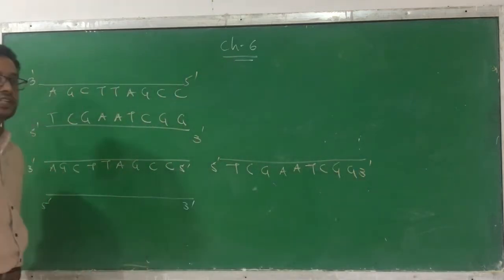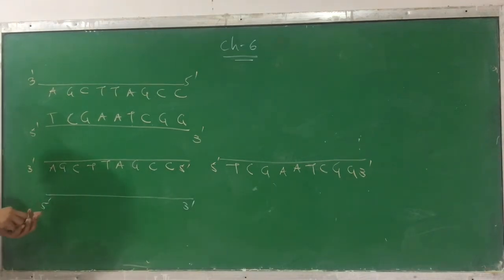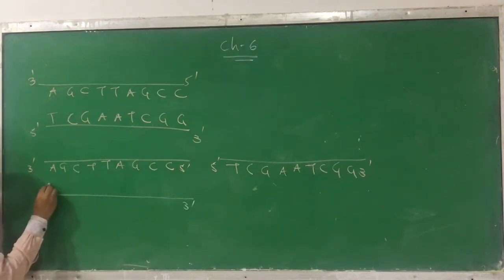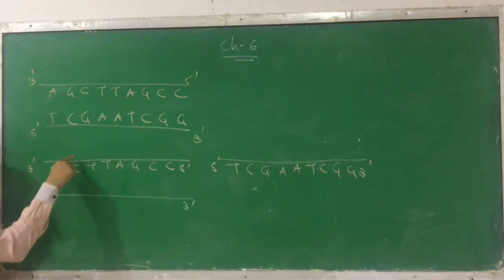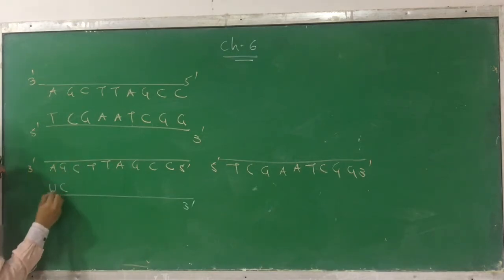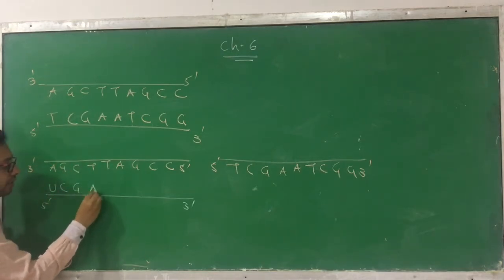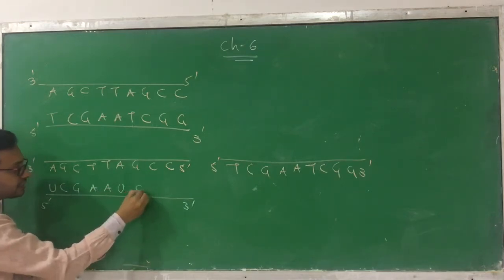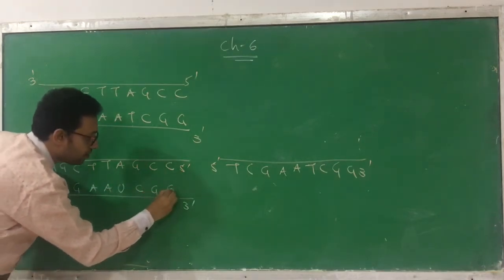Okay, this is the sequence in 5' to 3'. Now suppose assume that both chains are copied, then what happens? Now, see the complementary base pairing which will happen in the RNA. What will come opposite A? It's U. It's RNA, so it's a U. Here I have shown this color as RNA and this orange color as DNA. So it's U, C, G, A, U, C, G, G.